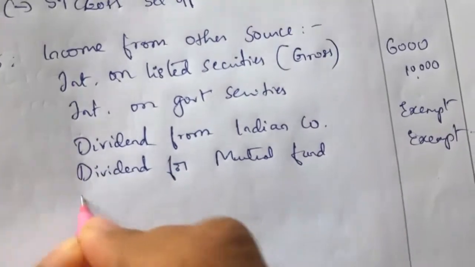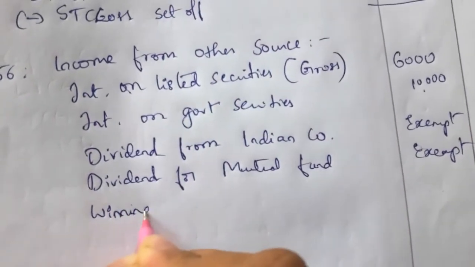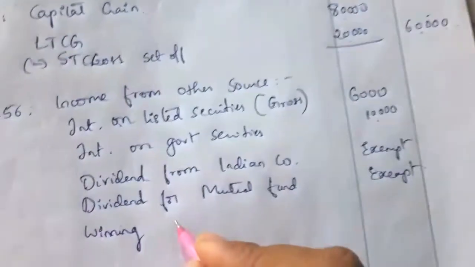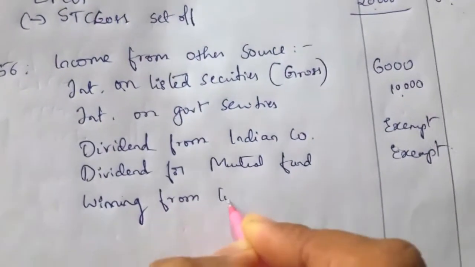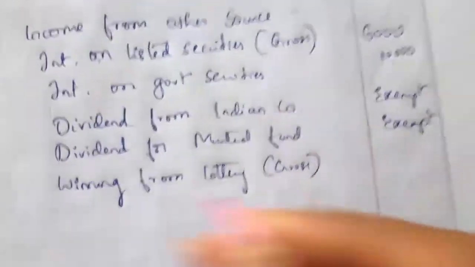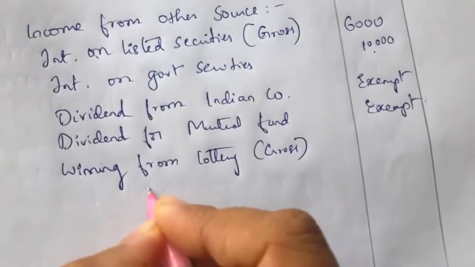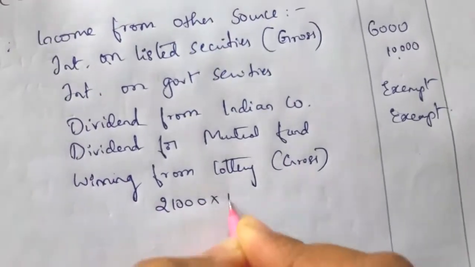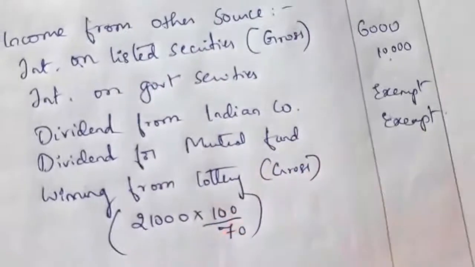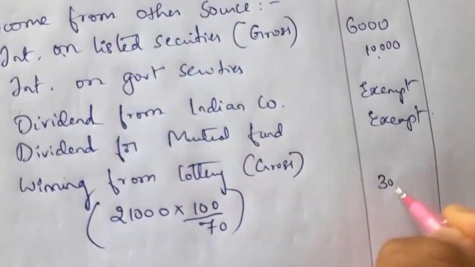Then we have winnings from lottery, net value given 21,000. For winnings from lottery, always we have to take gross value. So how to calculate gross value? That is 21,000 into 100 by 70. So we will get the answer 30,000.